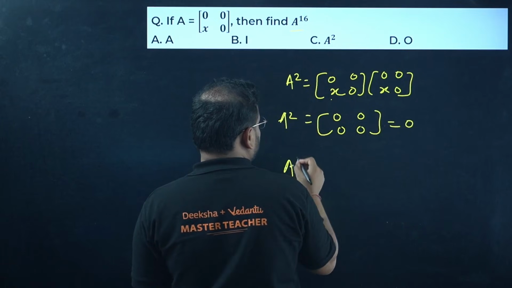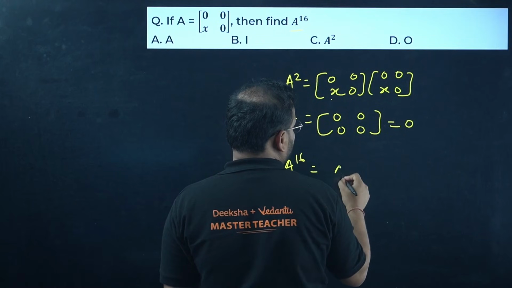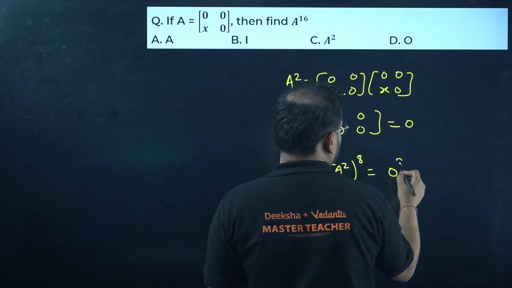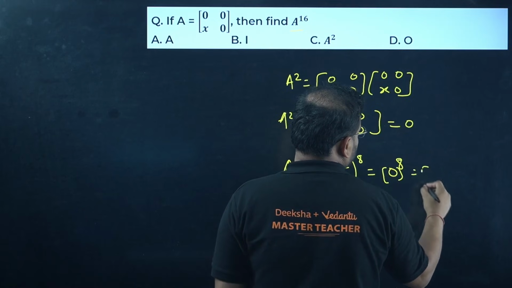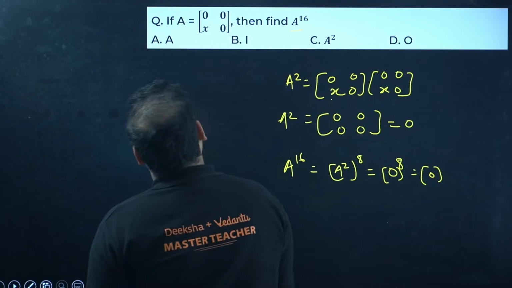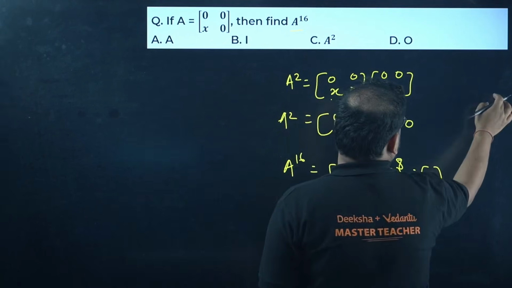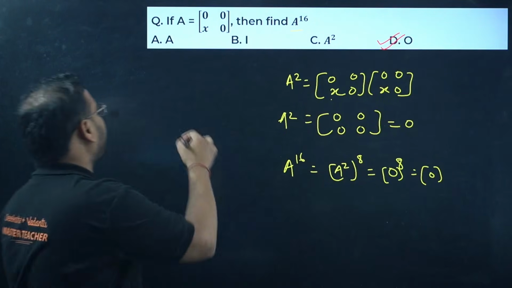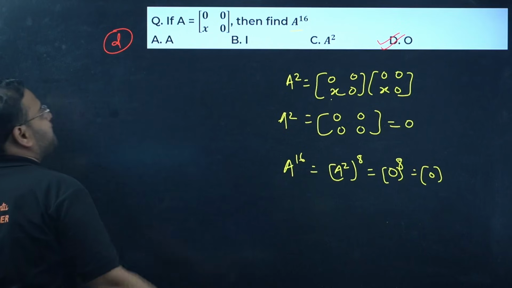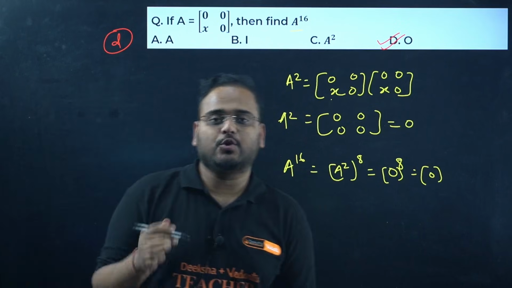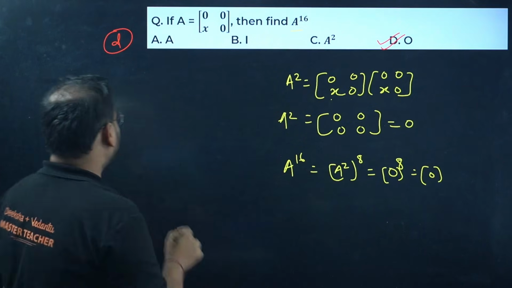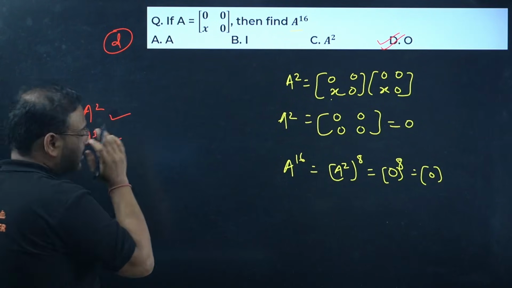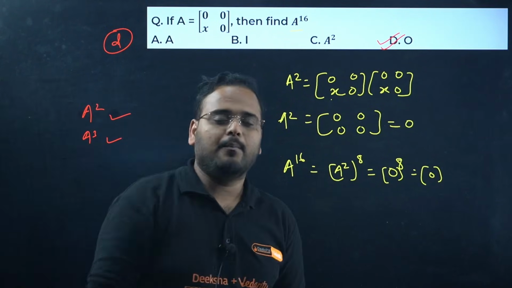So A power 16 will also be equal to what? Check here. A square power 8. Hence 0 power 8. The answer is the 0 matrix only, with the same order. So in this case, the answer is option D. Option D. Have a look. Any integral power given in a question usually gets solved easily by finding either A square or at most A cube. You don't have to go beyond that.